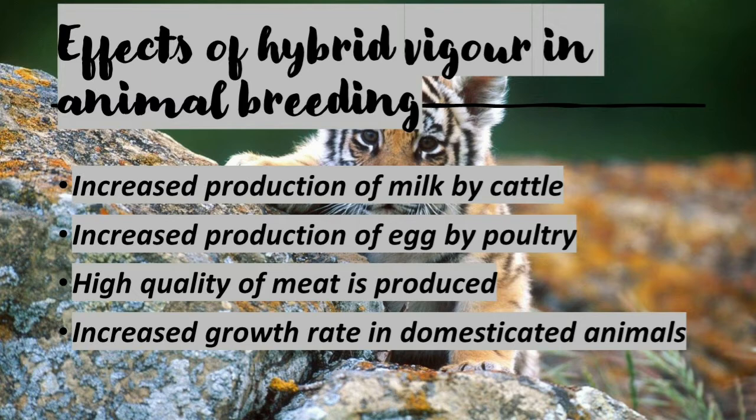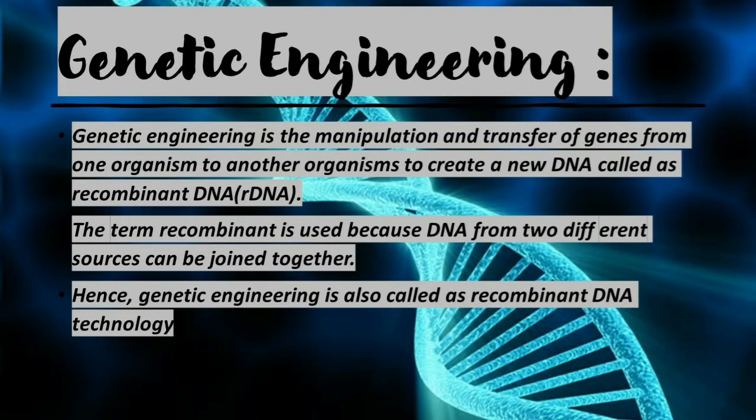See, we are increasing the production of milk, egg, and meat by increasing the production of animals, to meet the increased population. Children, next we pass on to genetic engineering.